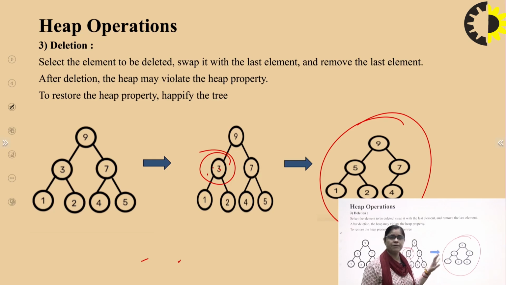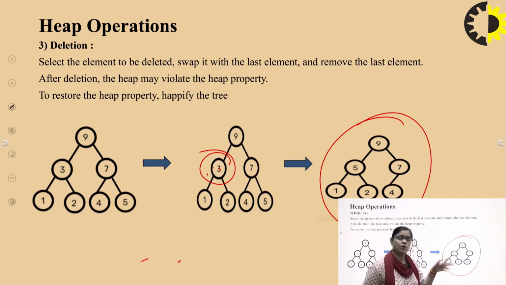If the heap property is violated, that is, either we are creating the complete binary tree as a max heap or as a min heap. When we are creating the min heap, what we have to keep in mind is that the root node should be smaller than the child node. And for the max heap, we have to keep in mind that our root node should be greater than the child node.